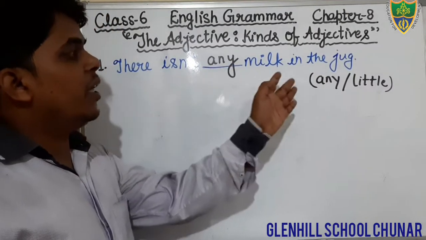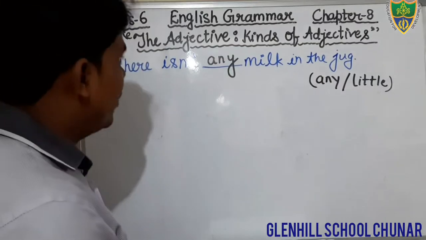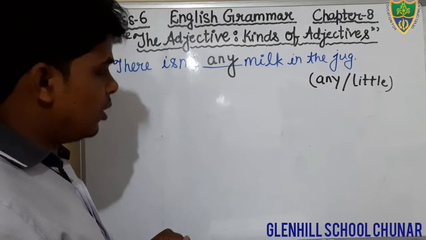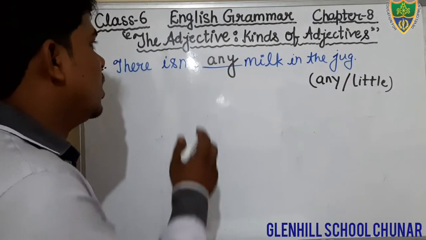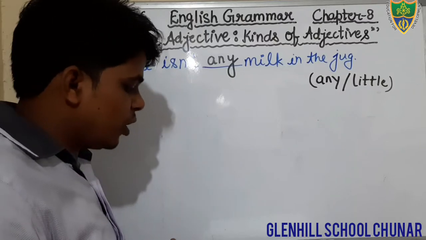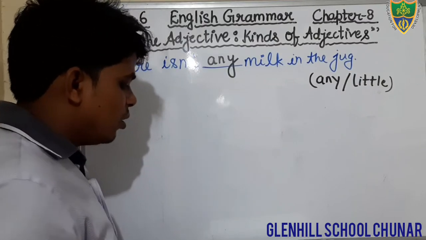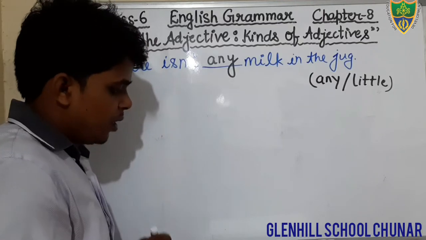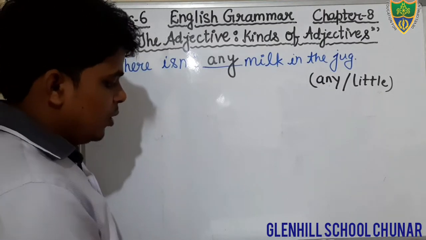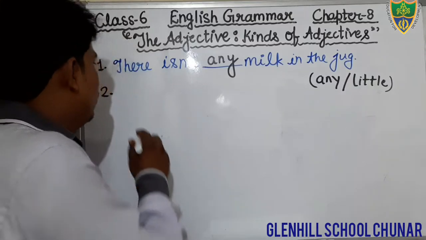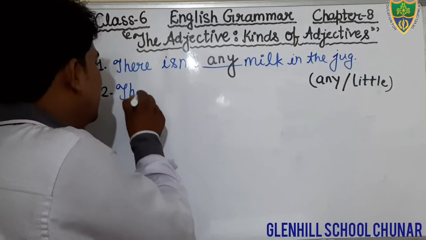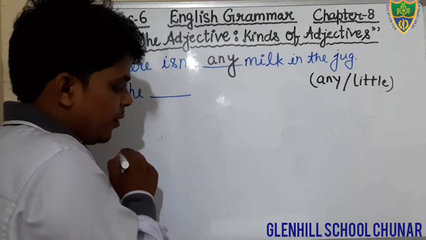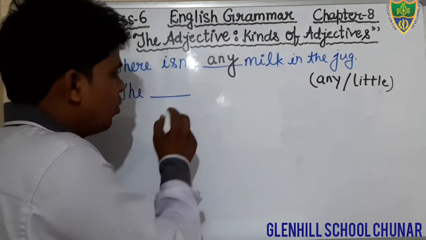There isn't any milk in the jug. You will fill the word any, you will fill the adjective any in the given blank. Come to the next question. What is the next question? Just see. Second, the early bird, sorry, the is given here, blank is given, bird caught the worm.